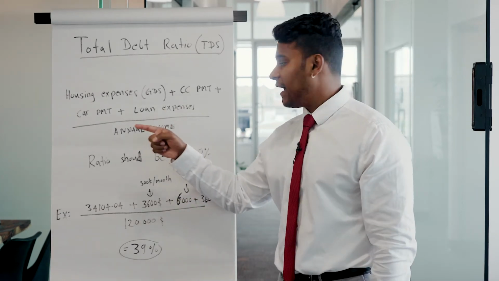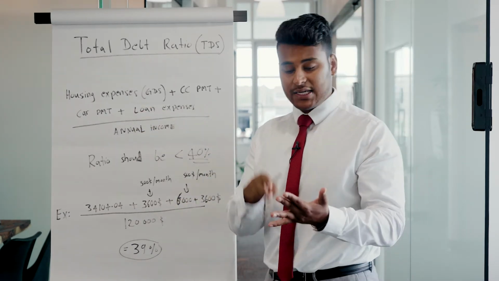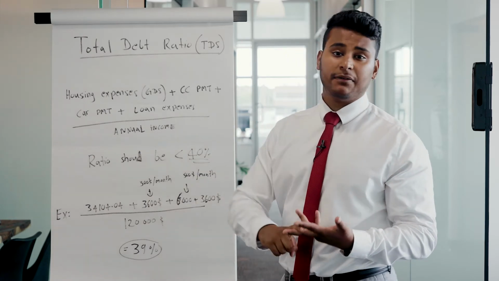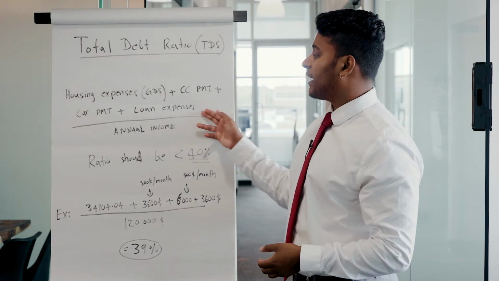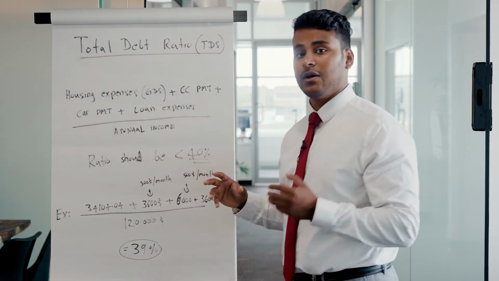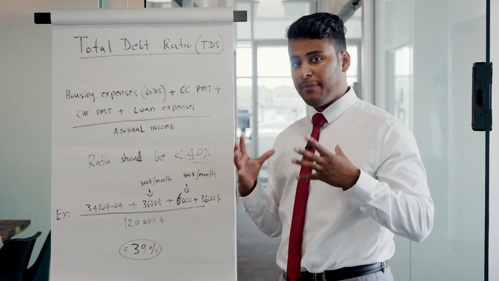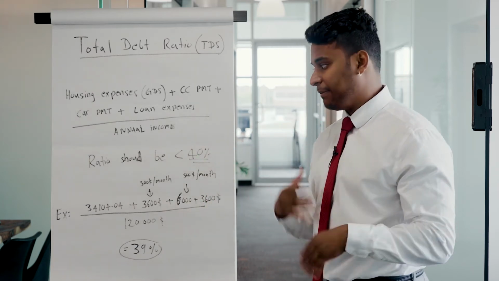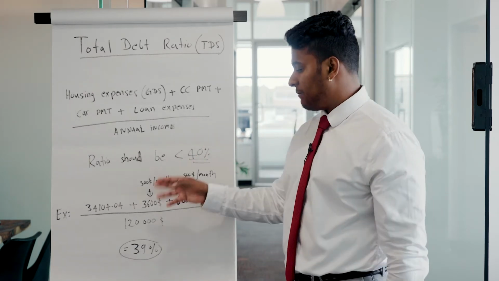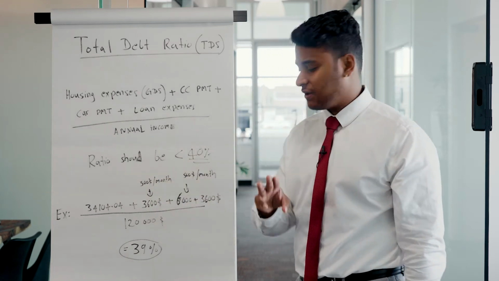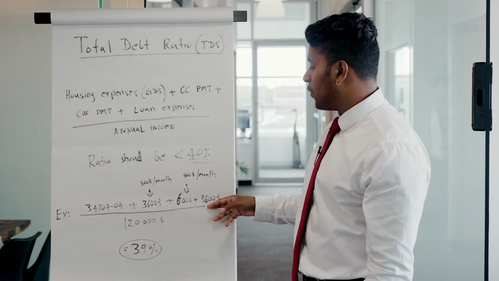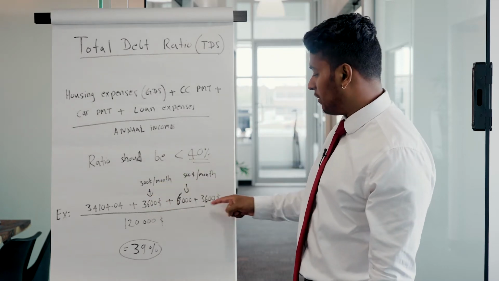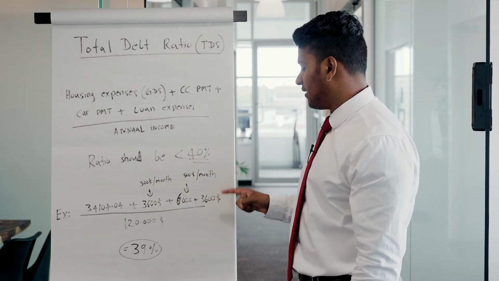And lastly, we have the loan expenses, like your line of credit loan. If you have any personal loan, any type of financing, we have to calculate it here in the loan expenses. So we take the balance all together. Let's say you also had $10,000 of line of credit and any other loans. We do the same math as the credit card loan. We take 3% of that, and that equals another $300 per month. So $300 times 12 months is $3,600.